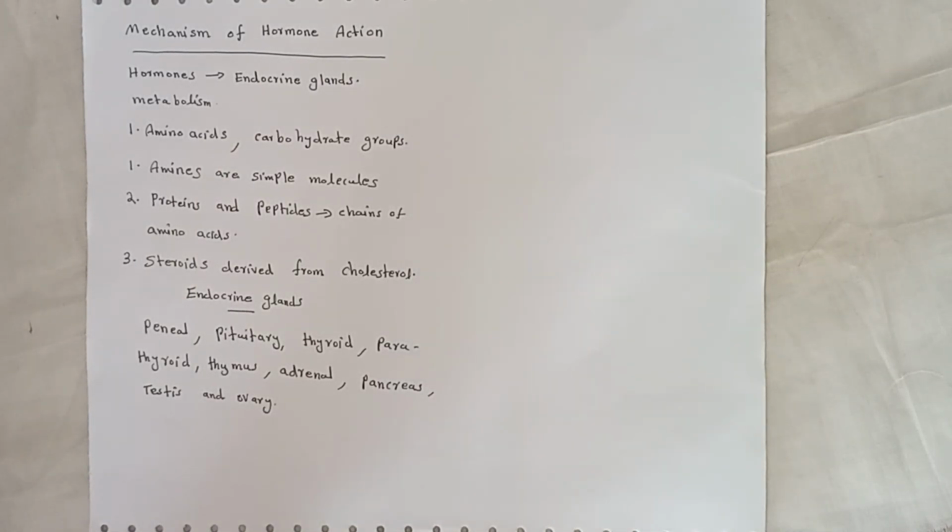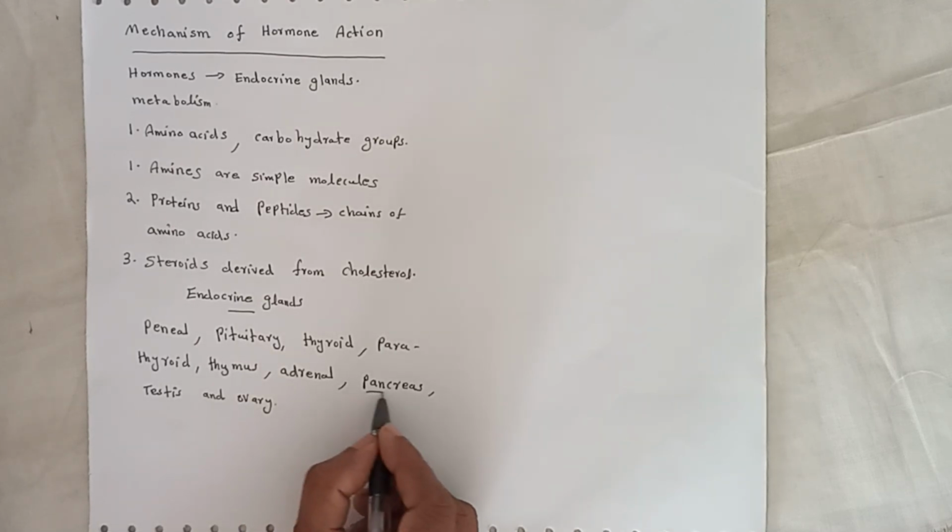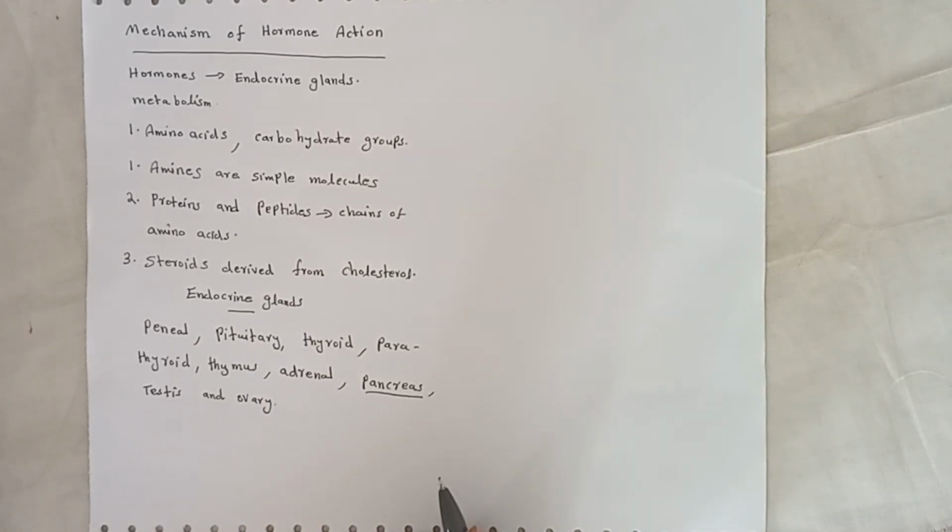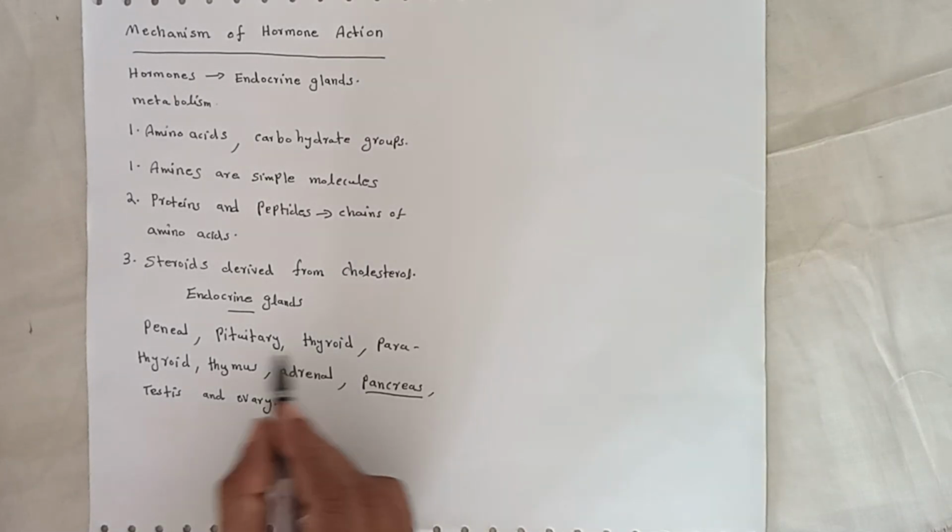All endocrine glands are ductless glands except the pancreas. The pancreas is a ducted endocrine gland. All others are ductless glands.